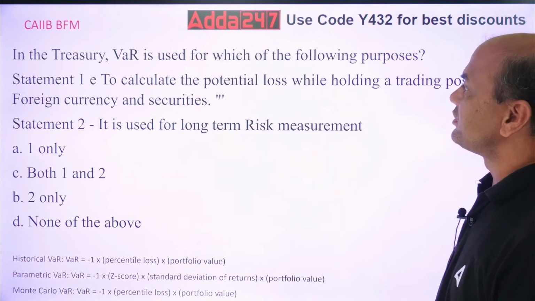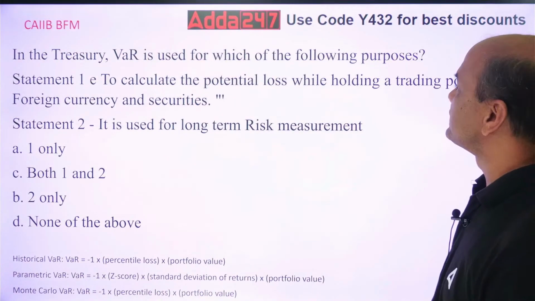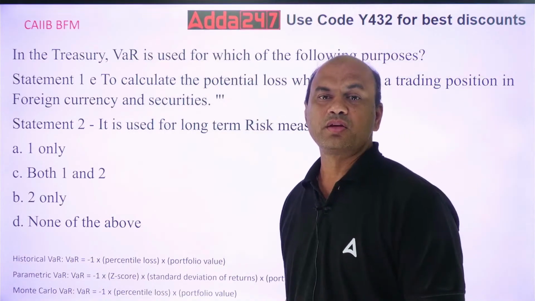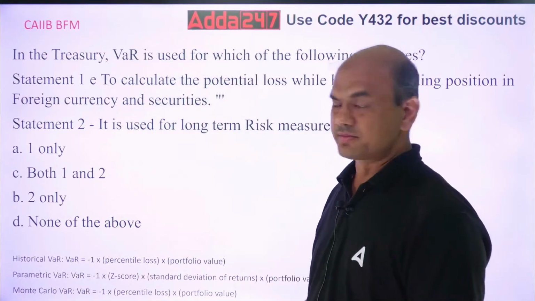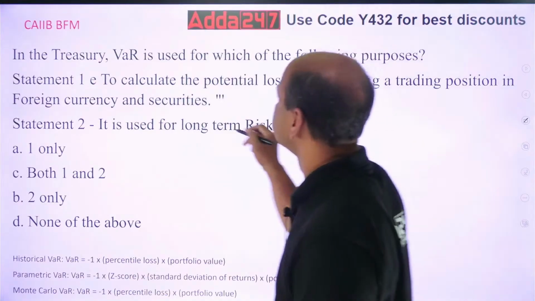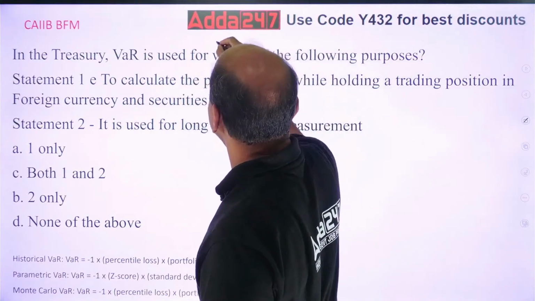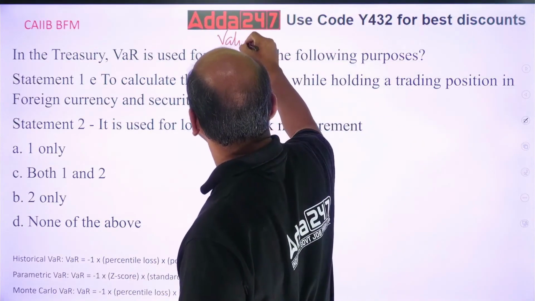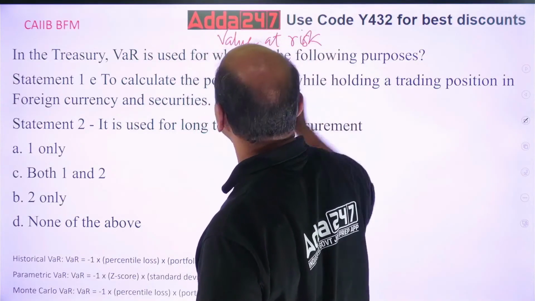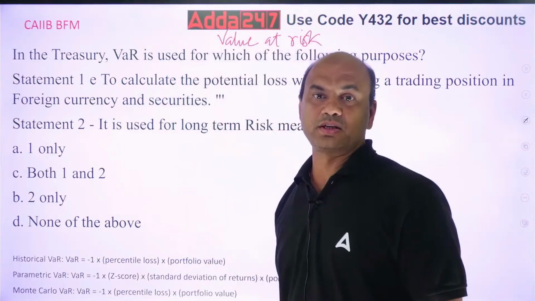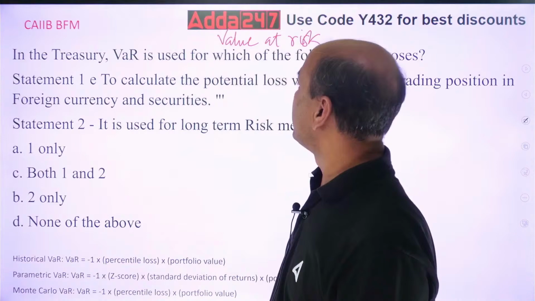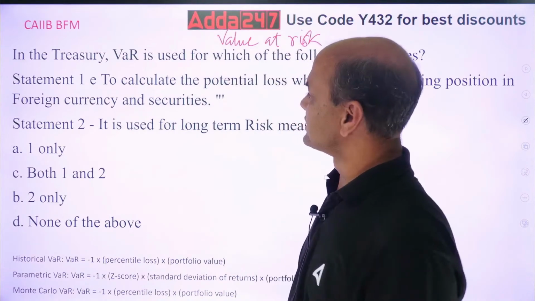In the Treasury, VAR is used for which of the following purpose? Firstly, what is VAR? VAR is value at risk. Okay, VAR means value at risk. It is mainly used in your market risk. So VAR is used for the following purpose.